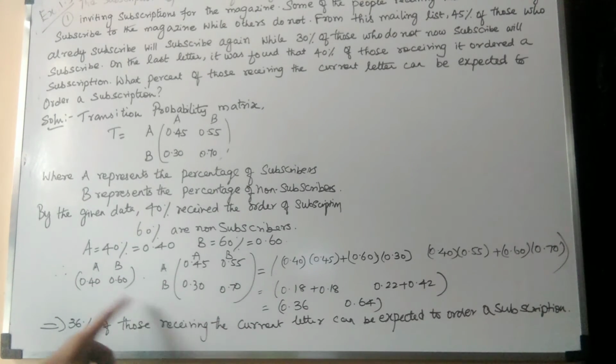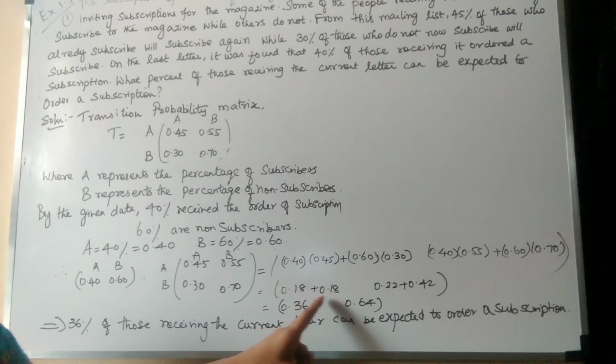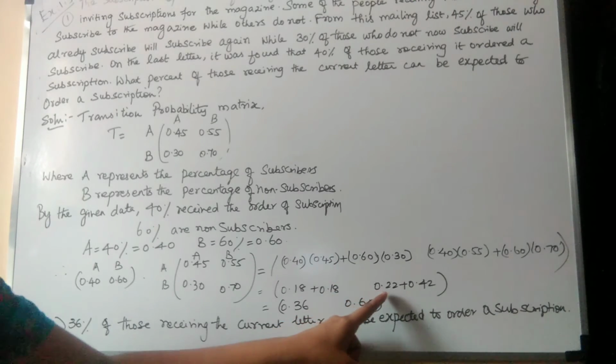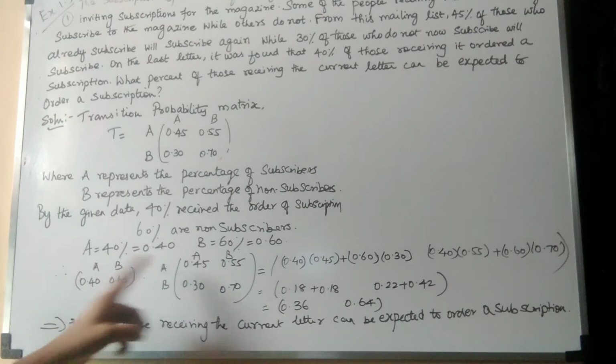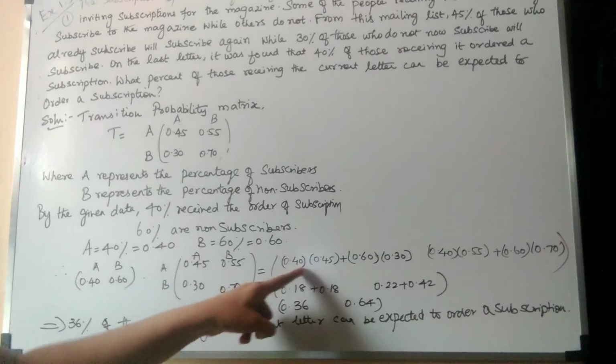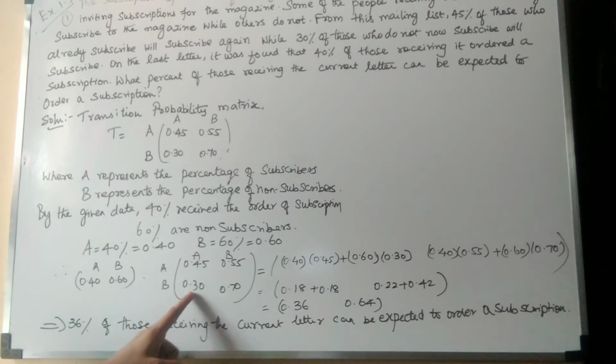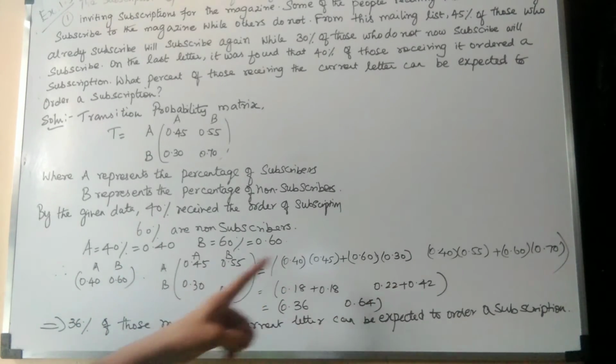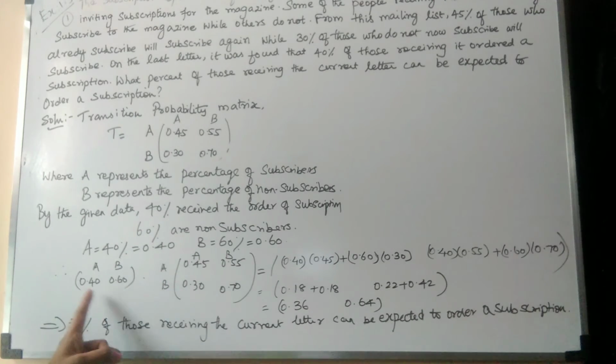When you multiply, you take one row and one column. First row and first column, first row and second column. How will you multiply? 0.40 times 0.45, then add 0.60 times 0.30. This is matrix multiplication: a one-row matrix and a two-row, one-column matrix, so the result will be one row, one column.